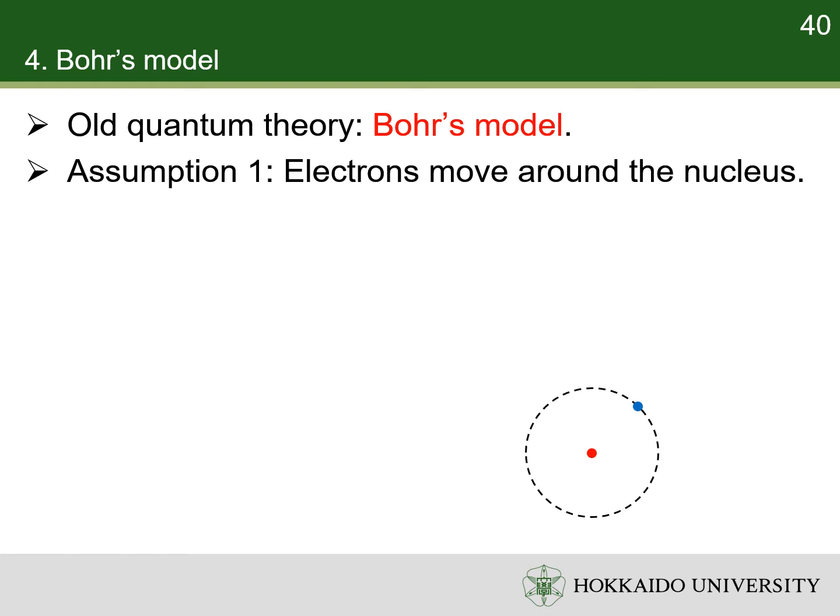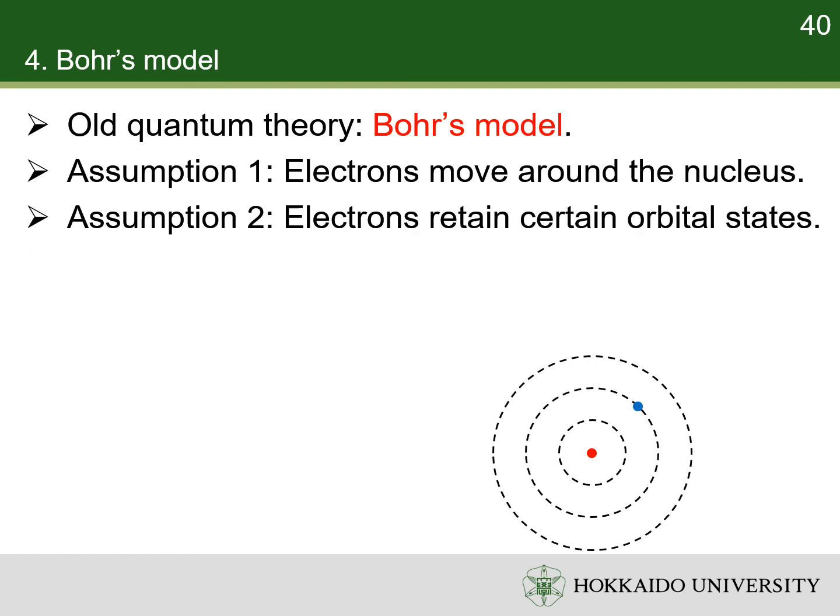This concept is typical in classical mechanics and is the same as Rutherford's model. We will see later, quantum mechanics is different from this. Second, the electrons retain certain orbital states between transitions. This is different from Rutherford's model, which allows the electrons to change their states continuously. Meanwhile, the electrons don't lose energy during orbiting, which contradicts classical physics.